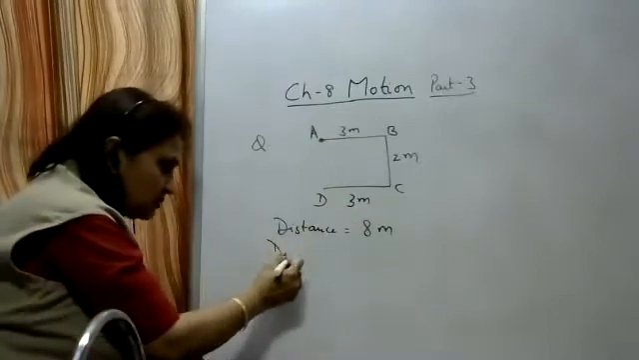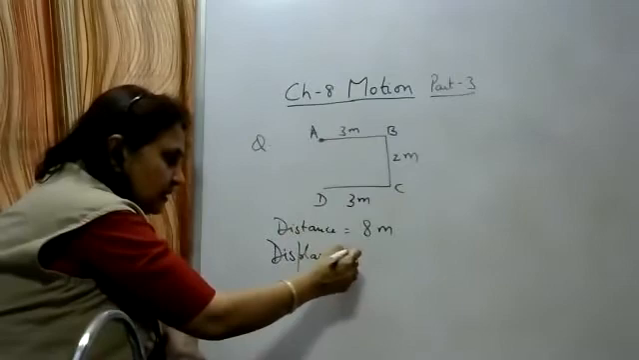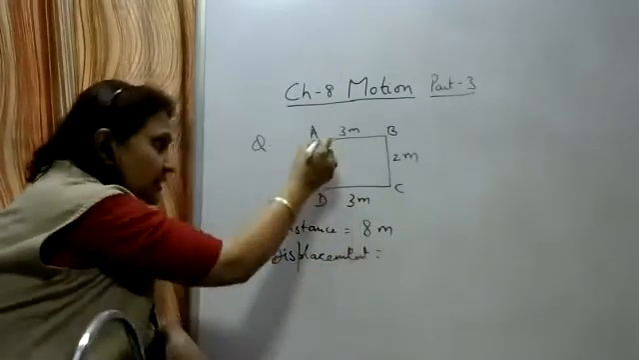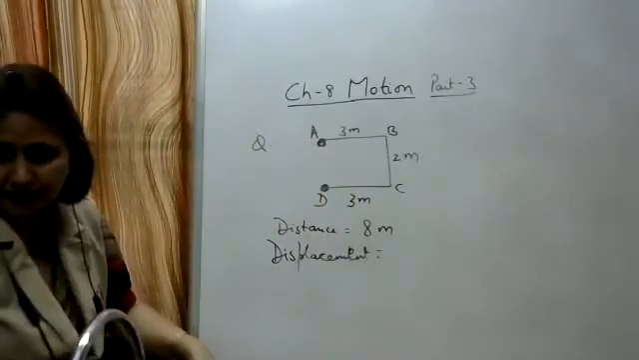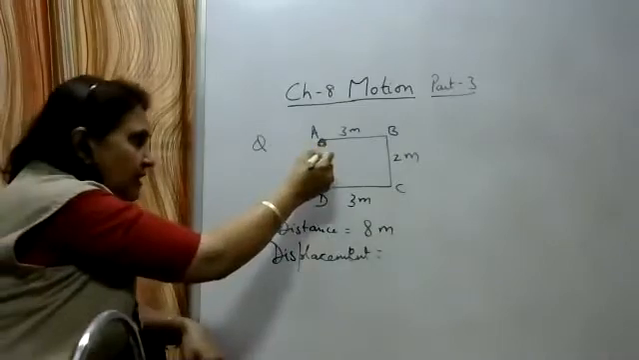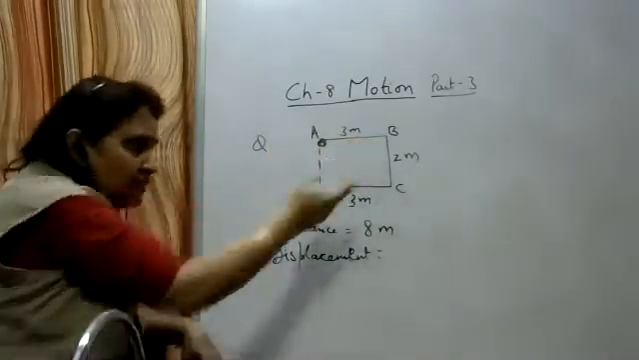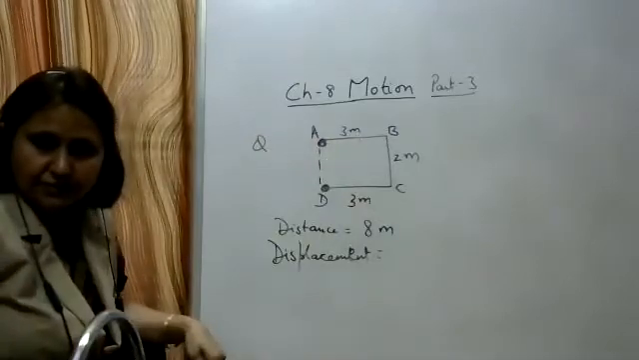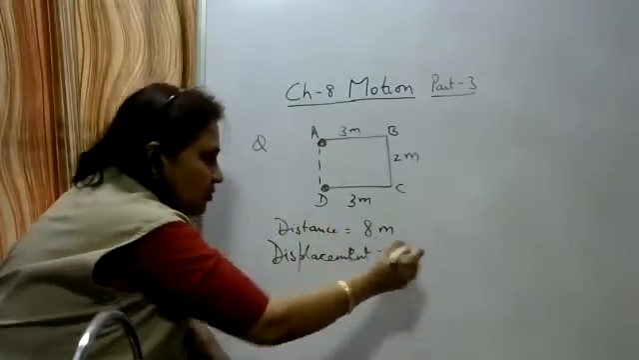Now, what is the displacement? As we know, the displacement is the shortest distance between the initial and the final position. What is the initial position? A. Final position is D. And the shortest distance is always a straight line. How much is this AD distance equal to? As it's a rectangle, it will be equal to BC. That is, the displacement is equal to 2 meters.